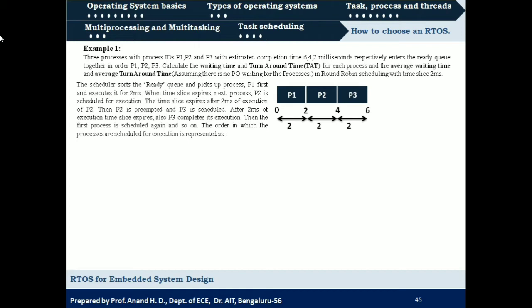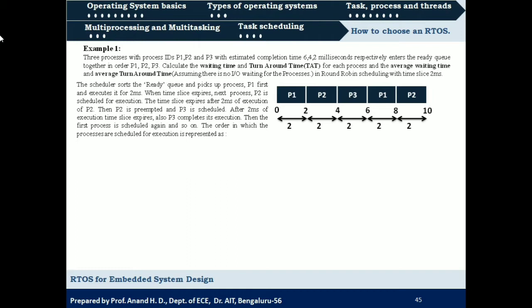Now, since all the processes in the queue have got the first chance to execute for 2 milliseconds, the scheduler is going to come back to process 1, and we see that process 1 requires 6 milliseconds. Out of that, only 2 milliseconds have been allocated. So P1 will be scheduled again. It is going to execute for the next 2 milliseconds. After P1, P2 requires 4 milliseconds, out of which we have given only 2 milliseconds in the first phase. So again P2 will be scheduled for execution for the next 2 milliseconds. Then P3 required 2 milliseconds and we had already given that. So P3 has completed its execution. It will not be scheduled again for execution.